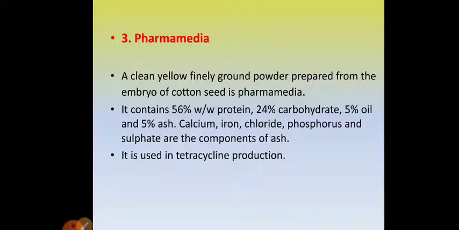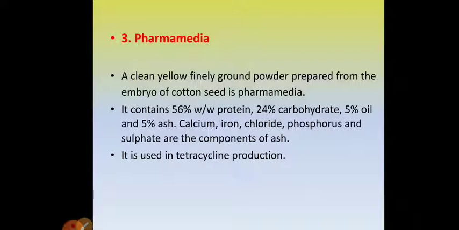The third example of nitrogenous material is pharma media. What is pharma media? It is a clean, yellow, finely ground powder prepared from the embryo of cotton seeds. Yellow colored, finely ground, clean powder prepared from the embryo of cotton seeds is called pharma media. It contains 56% weight by weight protein, 24% carbohydrate, 5% oil and 5% ash.